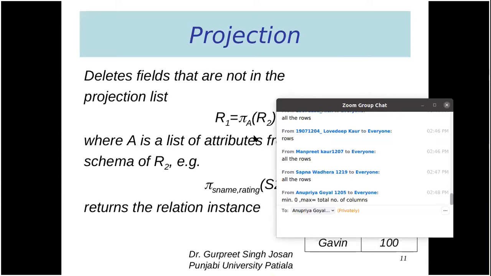If you write 3 columns, then you will get the 3 columns. If you write all the columns, then you will get all the columns as a result. The total number of rows will depend upon the duplicacy. If duplicacy is there, duplicacy will be removed. Otherwise, whatever the total number of rows in the original table, all the rows will be selected.